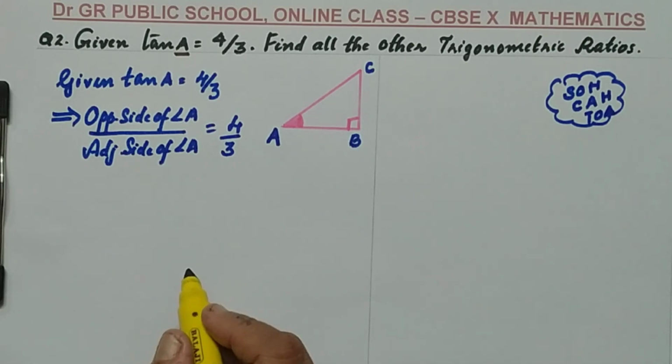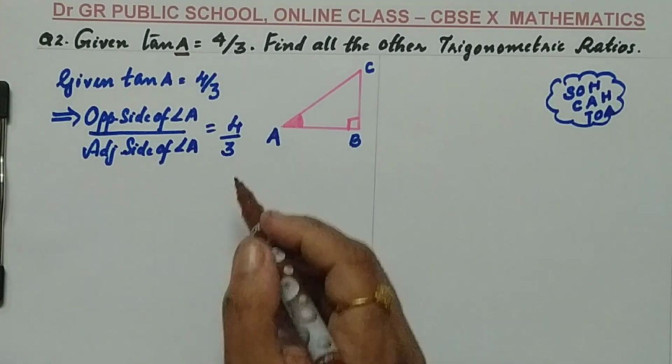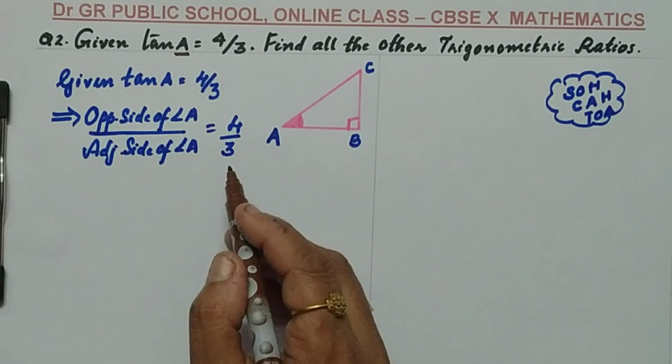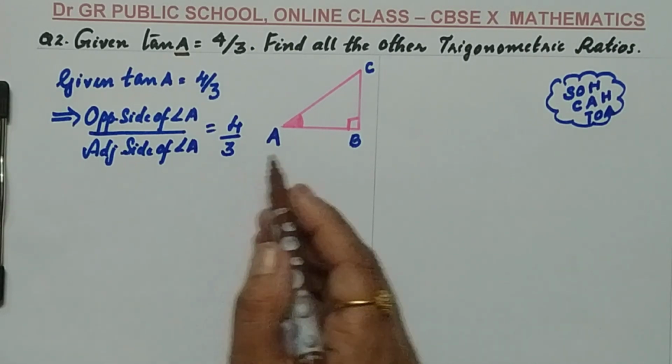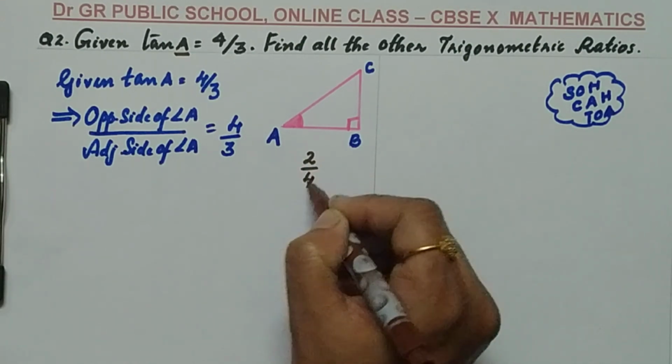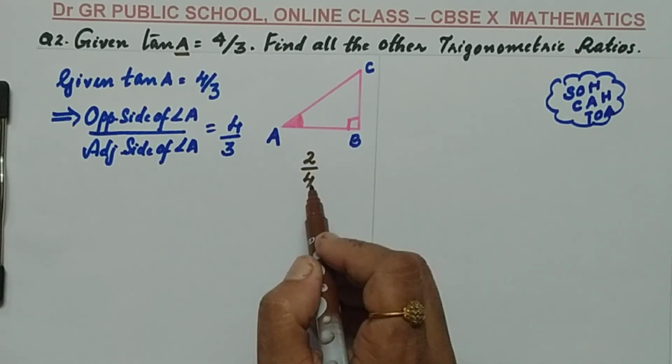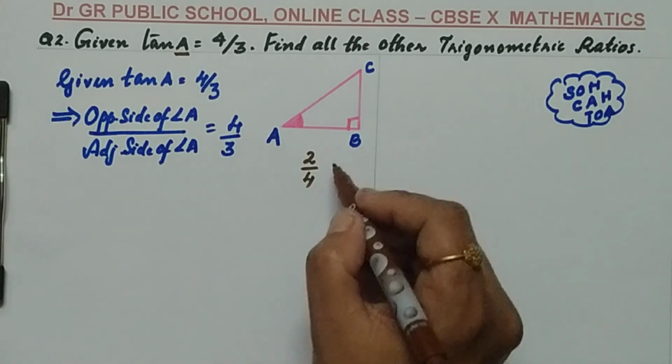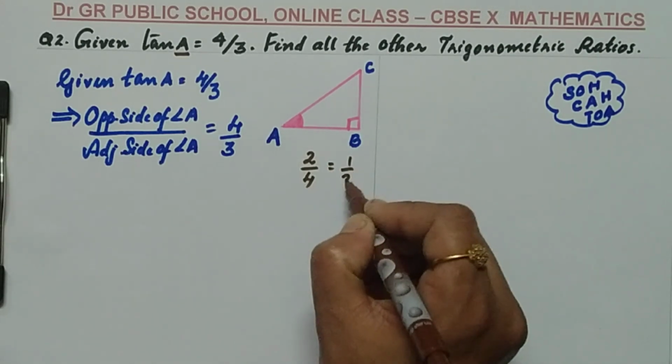From this, one more point to remember. All are trigonometric ratios. Ratio means a fraction in its lowest form. For example, consider a fraction 2 by 4. You can see a common factor 2 there. After cancellation you may write it as 1 by 2.